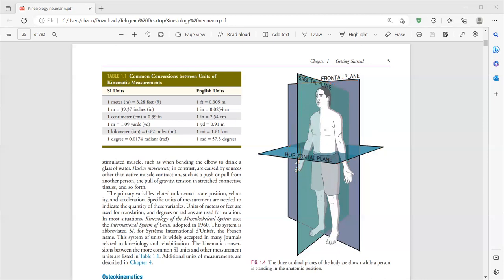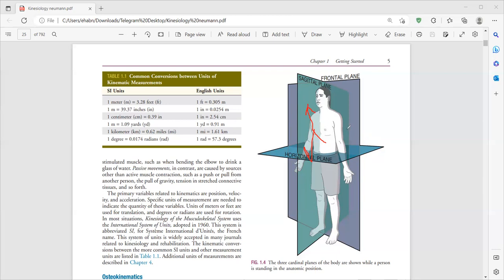These are the planes through which movement occurs, not around. When we talk about the sagittal plane, when you move your arm in flexion, your arm moves all through the sagittal plane. When you move in extension, the arm moves through the sagittal plane. This movement of flexion or extension occurs through the sagittal plane.